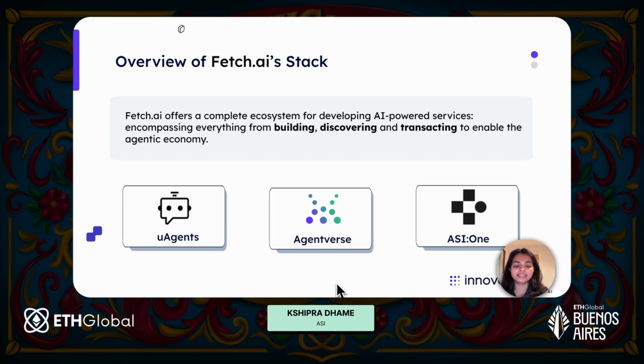And AgentVerse is a marketplace for AI agents. So every uAgent that is created is automatically registered on AgentVerse, and people can check that agent and also talk with that agent through ASI:One. ASI:One is the first agentic LLM developed by Fetch.ai, and the beauty of this LLM is it can do all of the tasks that a normal LLM can do, such as web search or creating images and so on. But the real beauty is it can connect with any agent on AgentVerse to get a task done. I'll be discussing more about it in the following slide.